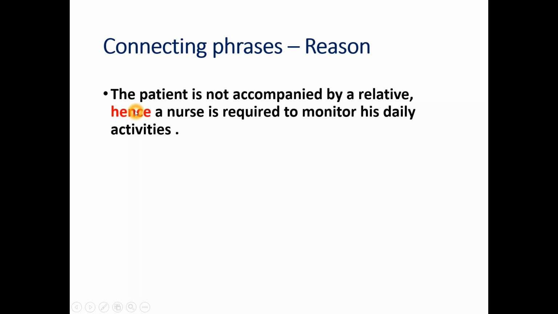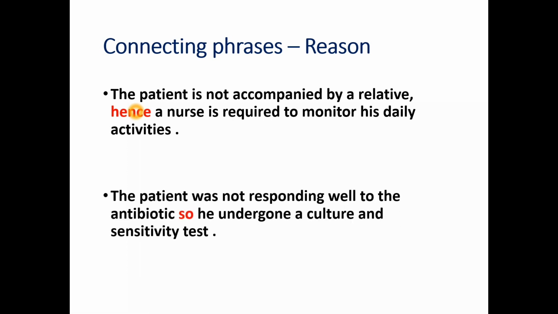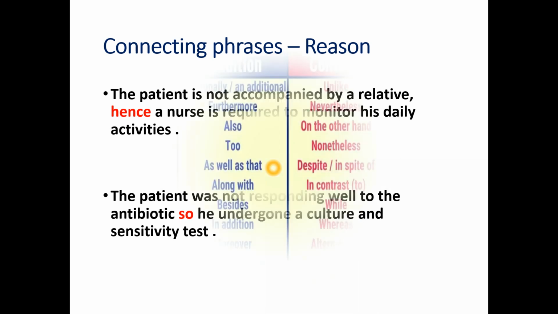The second one is, the patient was not responding well to the antibiotic, so he underwent a culture and sensitivity test. Because the patient was not responding well to the antibiotic, he underwent culture and sensitivity test. Because of this, this happened. Because he was not responding well to the antibiotic, that's why he underwent a sensitivity and culture test. So "because of" gives the reason for something. I hope this was clear to you.